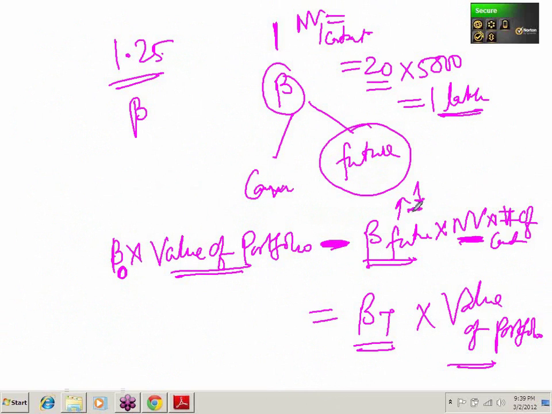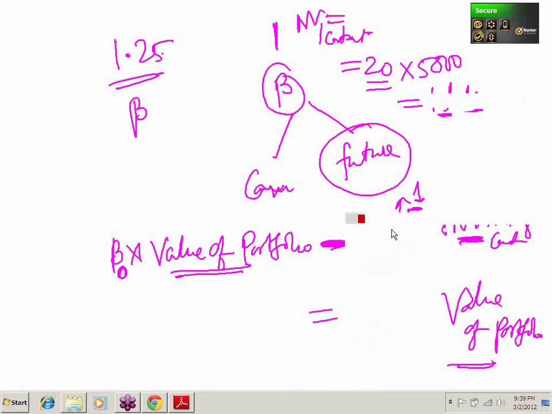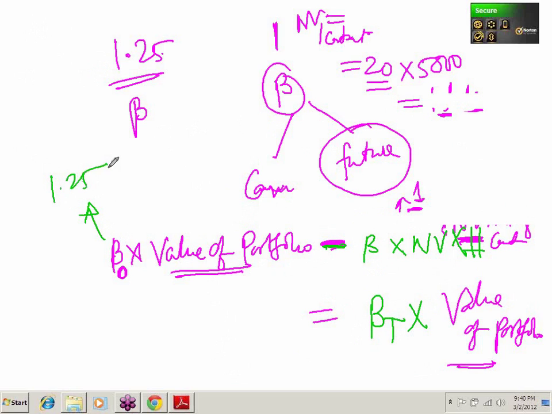So this is 1.25, and this is 1, into notional value into number of contracts, which will be equal to beta of target. With this knowledge, I just want to derive it. We said beta into value of portfolio minus beta into notional value into number of contracts will be equal to beta target into value of portfolio. Here my beta original was 1.25 and I targeted to make it 1.